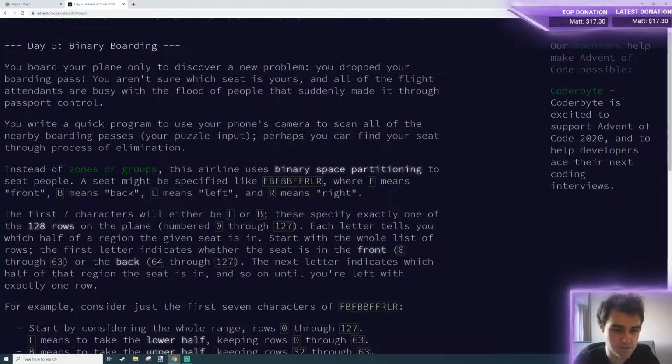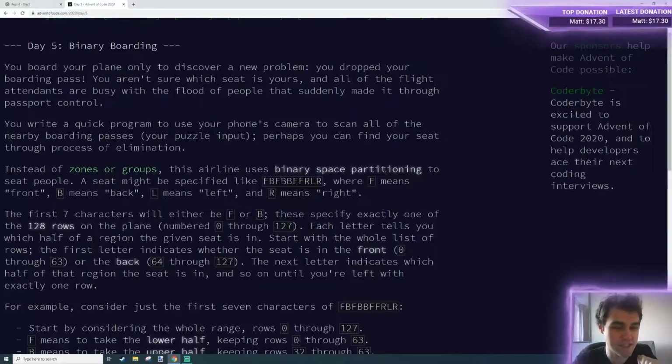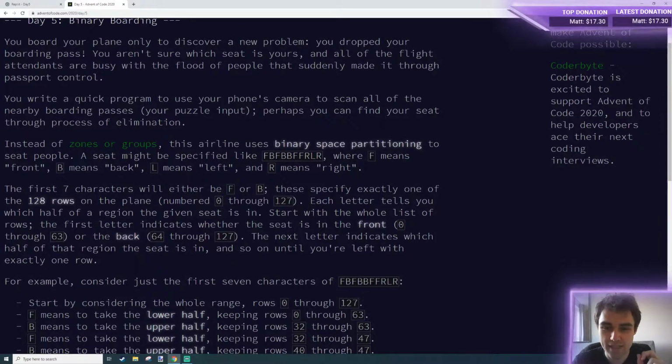Instead of zones or groups... Are they going to define what zones and groups are? Oh, I'm not watching that. This airline uses binary space partitioning to seat people. A seat might be specified like F, B, F, B, B, F, F, R, L, R, where F means front, B means back, L means left, and right means right.